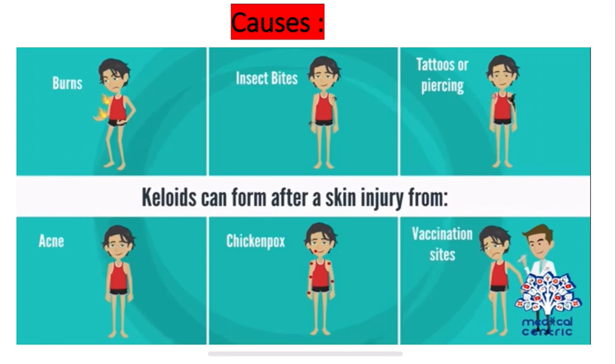What are the causes for this keloid to occur? It can occur after burns or an insect bite, tattoos or piercing. Keloids can also form after a skin injury such as acne, chicken pox, vaccination sites, etc. So any type of minor trauma, any type of wound or injury can result in keloid formation if the individual is predisposed.